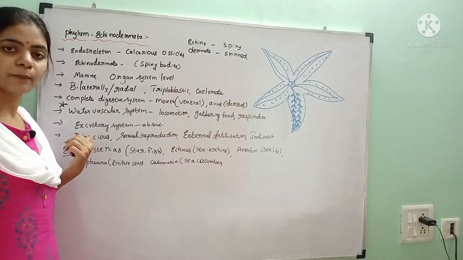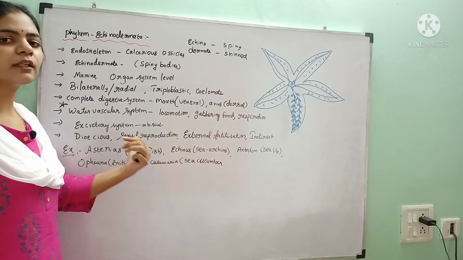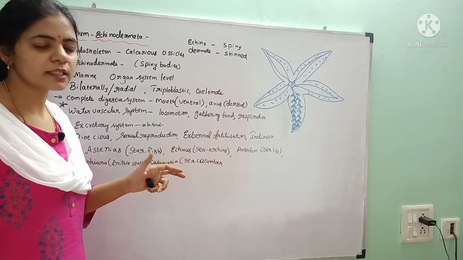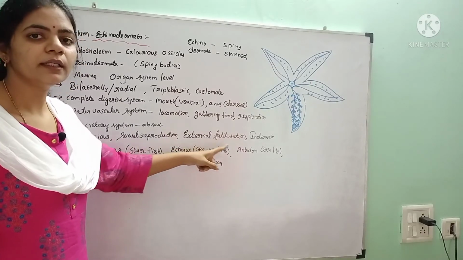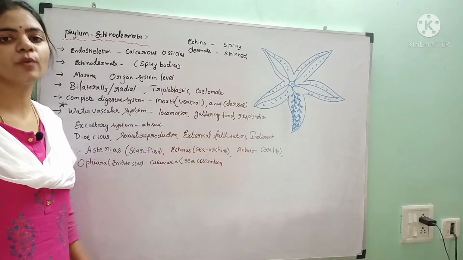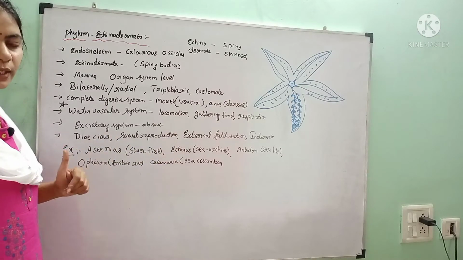Dioecious means the male and female animals are separate, and the fertilization takes place externally in the water only, not inside the body of the female. And the development is indirect. That means a free swimming larval stage is seen, and reproduction is sexual.